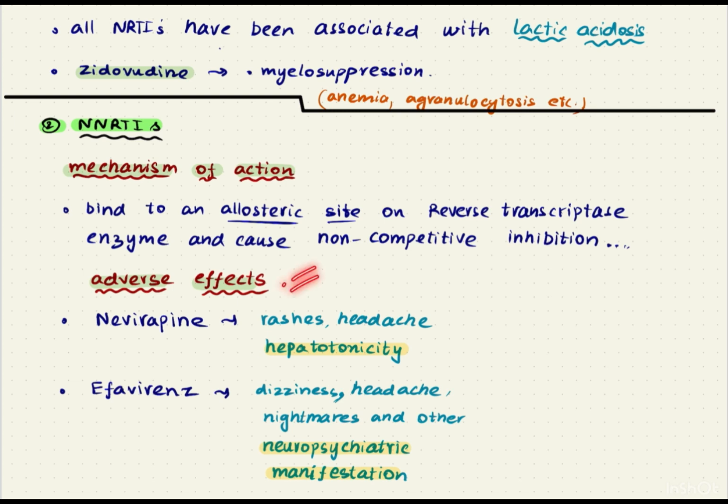Coming to the adverse effects of this group of drugs, we have to know that nevirapine is a hepatotoxic drug. So whenever you look at nevirapine, hepatotoxicity should come to your mind. Rashes and headache are the more common side effects that can be expected with nevirapine. Efavirenz can produce dizziness, headache, nightmares, and other neuropsychiatric manifestations. So whenever you look at the word efavirenz, neuropsychiatric manifestations should come to your mind.